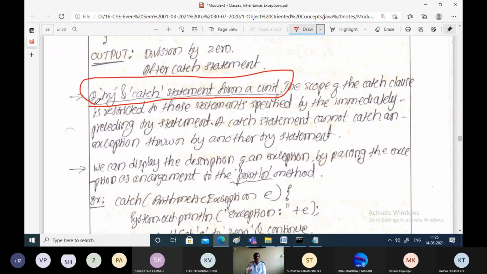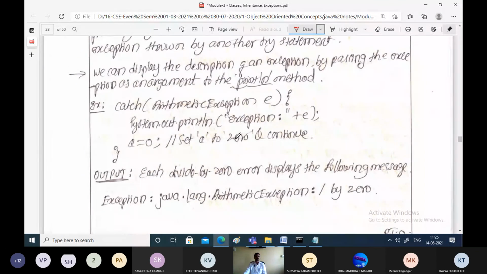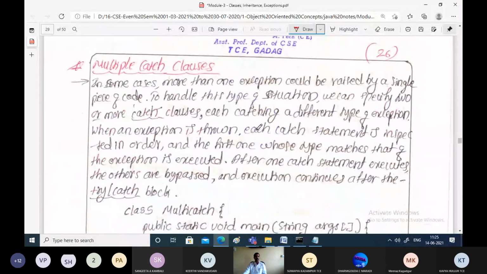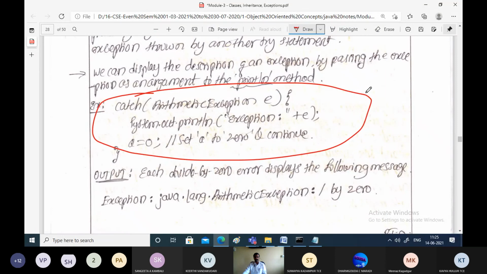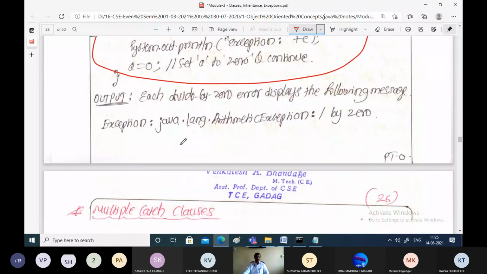For every try, you should have one corresponding catch block. Whenever you are handling the exception, we may also display the details of the exception, which I'll explain in the further programs. If there is an exception, we can display details using the information present within the object.